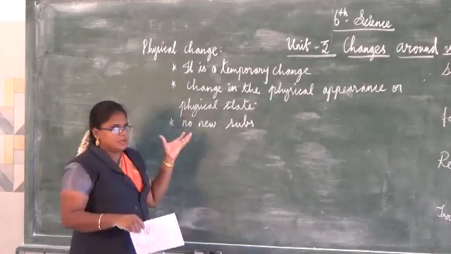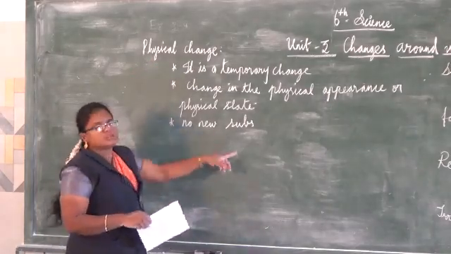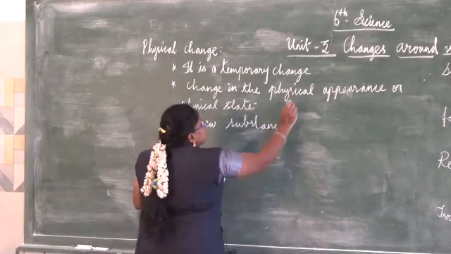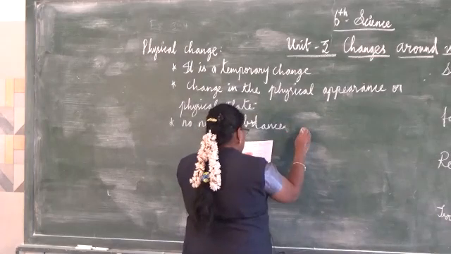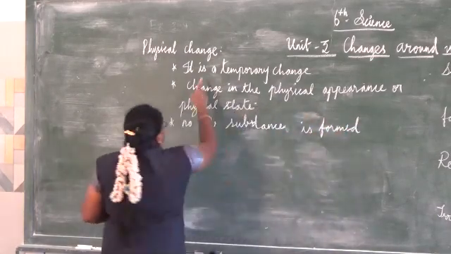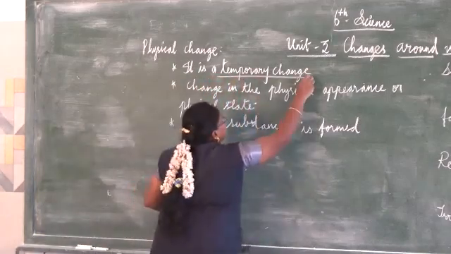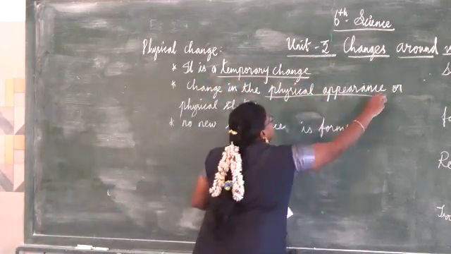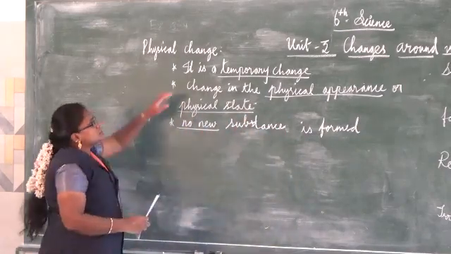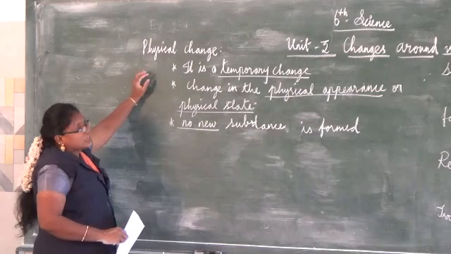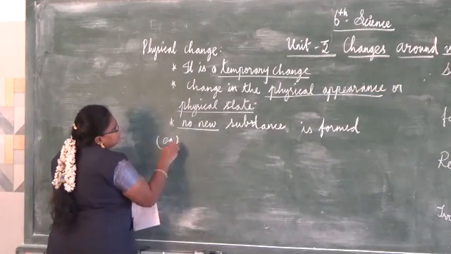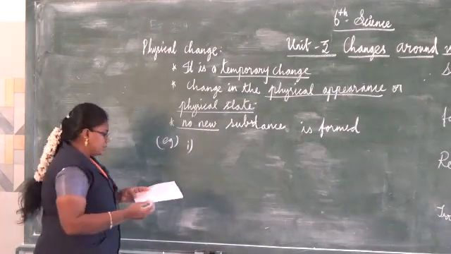So it is a change in physical appearance only, and no new substance is formed. Temporary change, change in physical appearance or state, and no new substance formed: these three things are the key words for physical change. Then we will see examples.